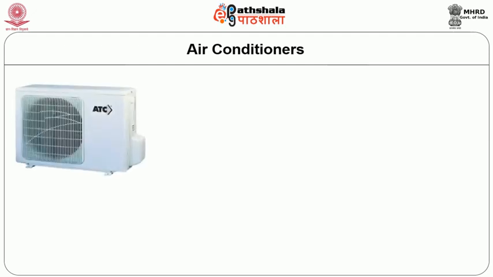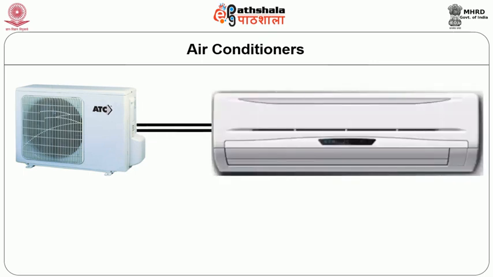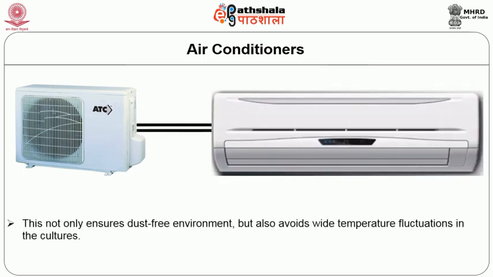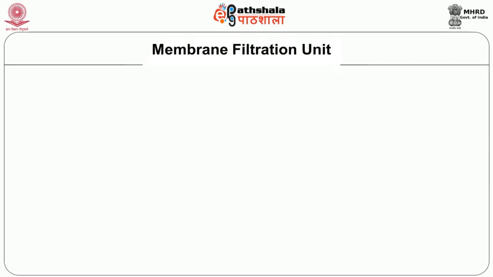The entire ATC facility needs to be maintained in an air-conditioned environment only. This not only ensures a dust-free environment but also avoids wide fluctuations in temperatures which can be harmful to the cultured cells.